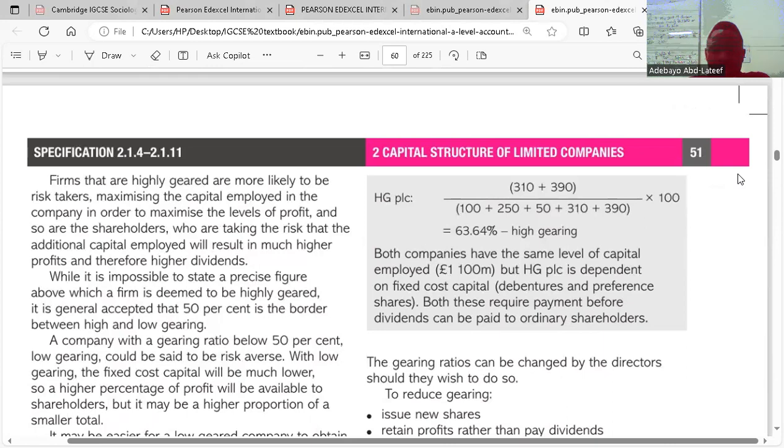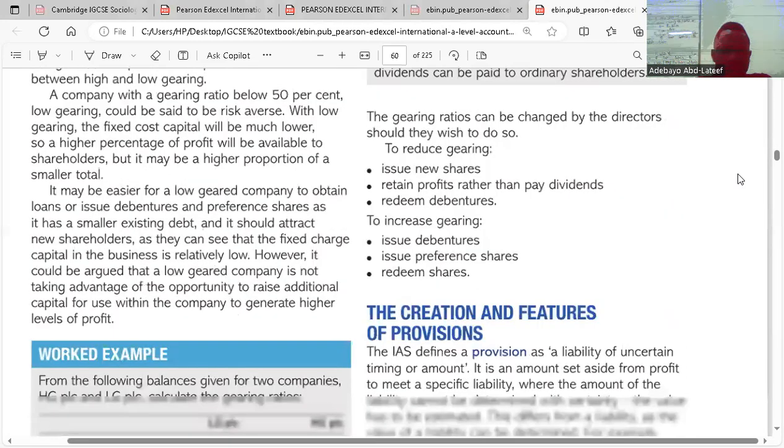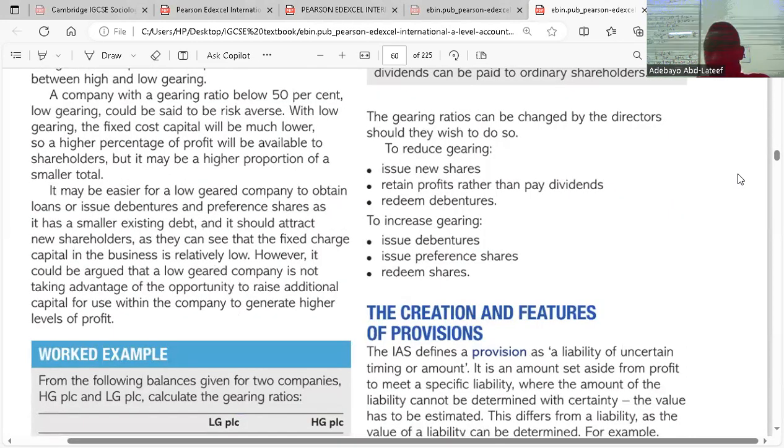Another one is to issue more preference shares, because if we issue more preference shares, we're going to incur more fixed costs. And the third one is to redeem our shares, which is share redemption. For share redemption, we have to pay from our reserves, which reduces the amount of reserves we have. We pay from our reserves to those shareholders we already have agreement with to buy back our shares. So that also increases our gearing.